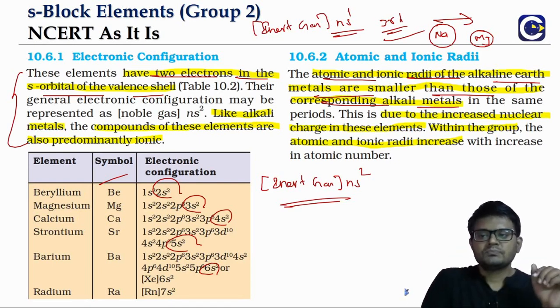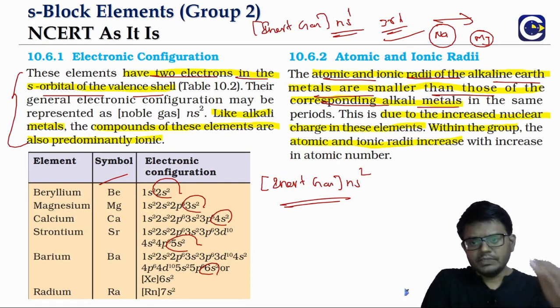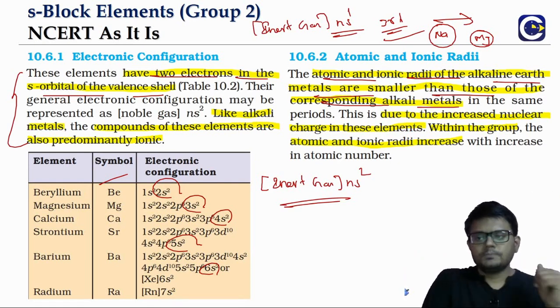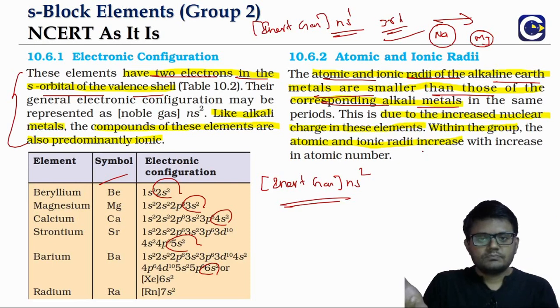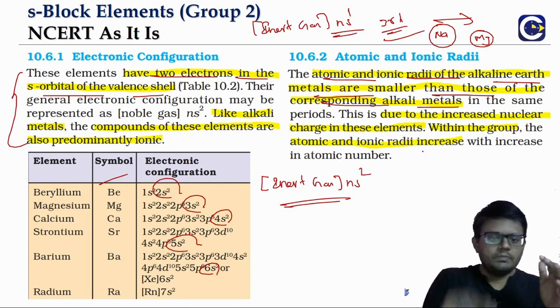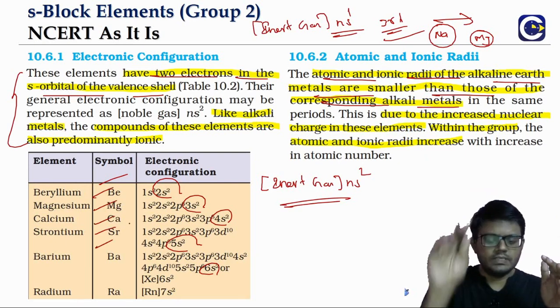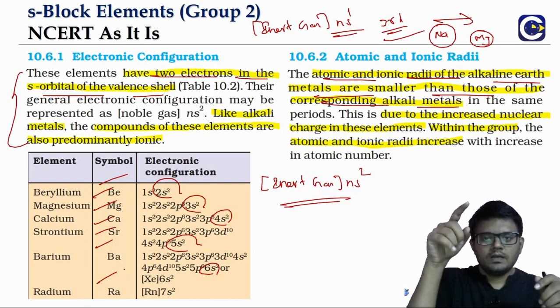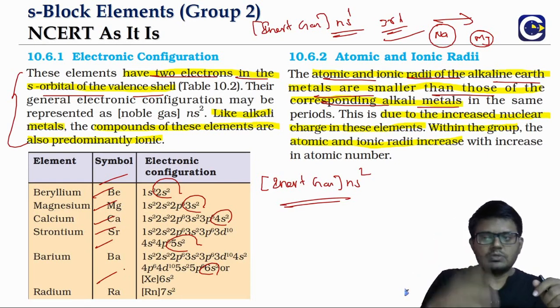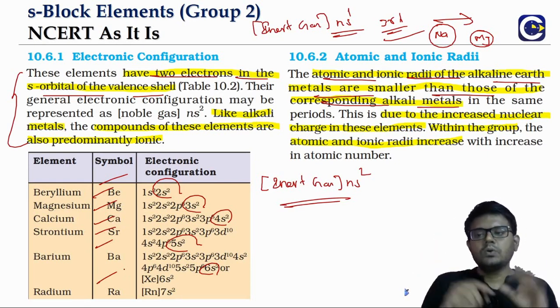Same, okay. And if you look at the trend in terms of the group, as we go down the group, what happens? The size will be increasing, just like in any other regular group, as we move from beryllium to magnesium to calcium. We'll see the exact values also. We'll see that both the atomic radius as well as the ionic radius will be increasing as we go down the group.